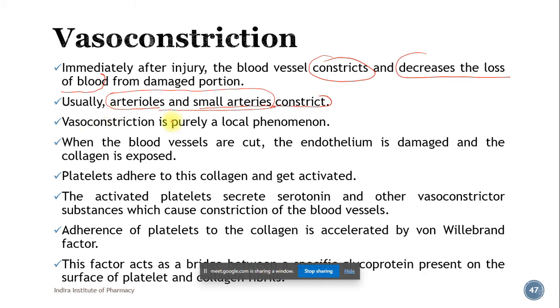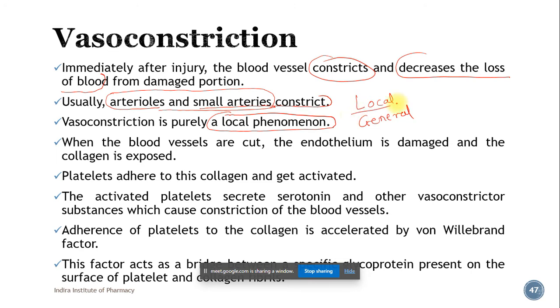Then, vasoconstriction is purely a local phenomenon. There are two terminologies to be considered, local and general.